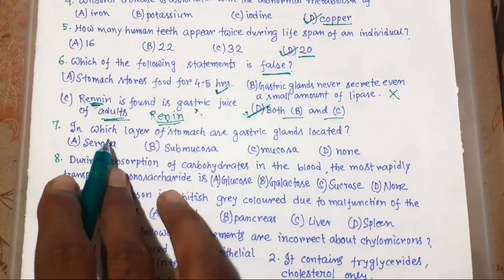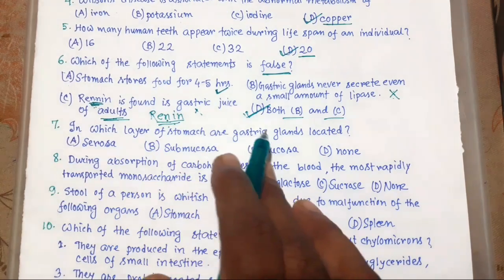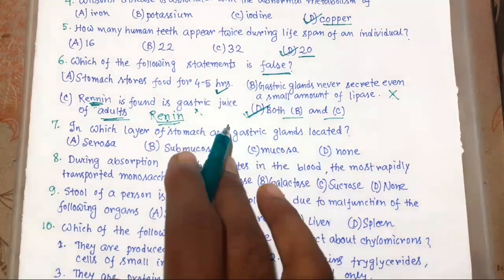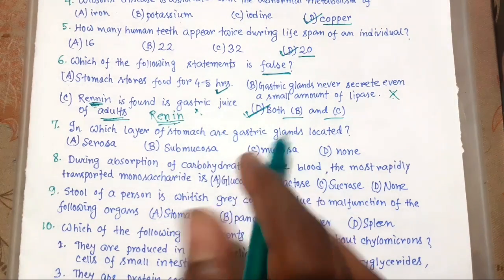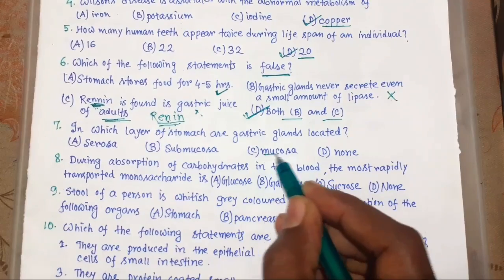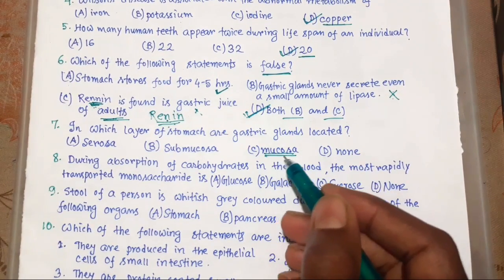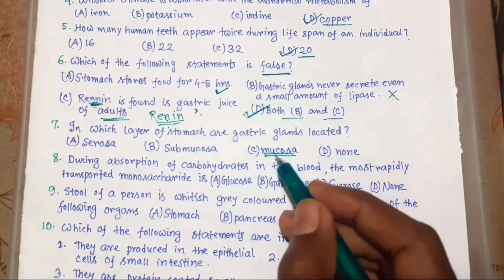Number 7. In which layer of stomach are gastric glands located? So we know that it is the layer mucosa. Here gastric glands are located.